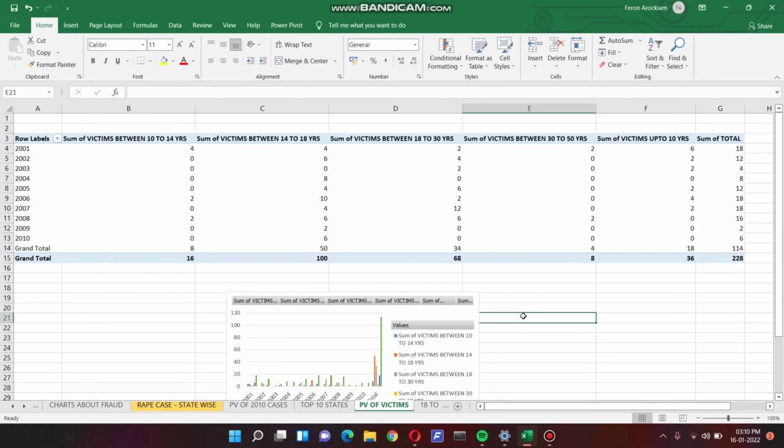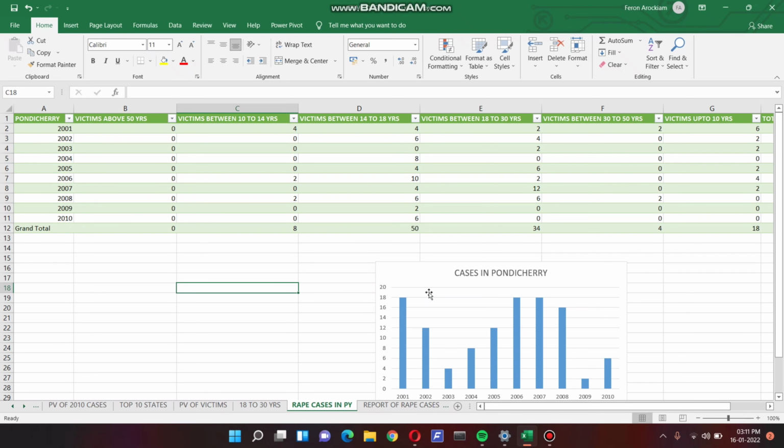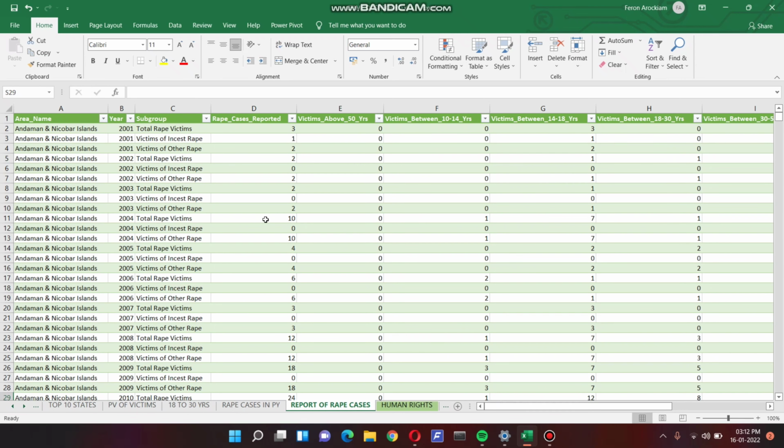In this sheet, we have segregated the age-wise victims. In this sheet, we have segregated 18 to 30 years victims year-wise, and we have the total here. In this sheet, we have rape cases reported in Pondicherry from 2001 to 2010, with year-wise, age-wise segregation. This sheet shows the report of rape cases, and this is the final report of rape cases.